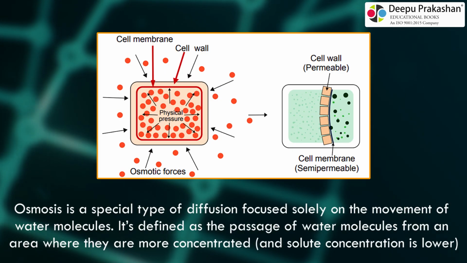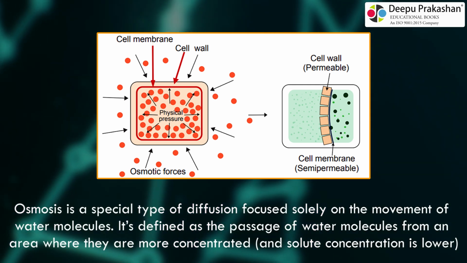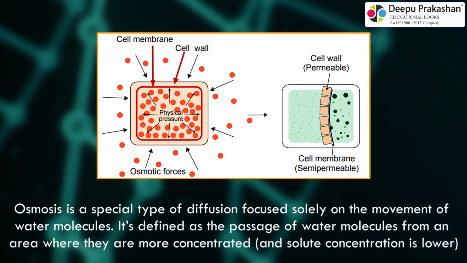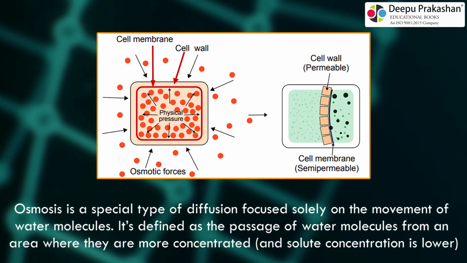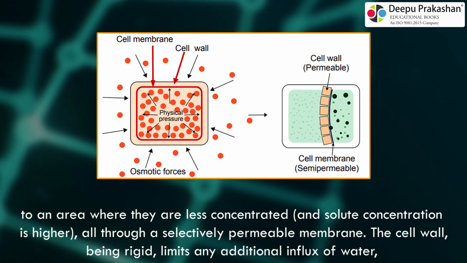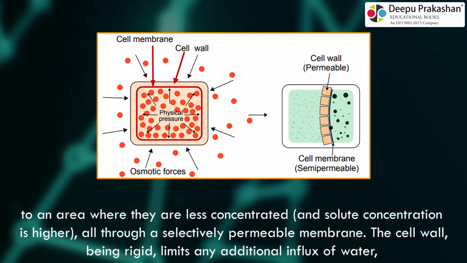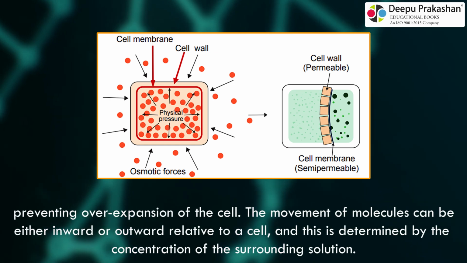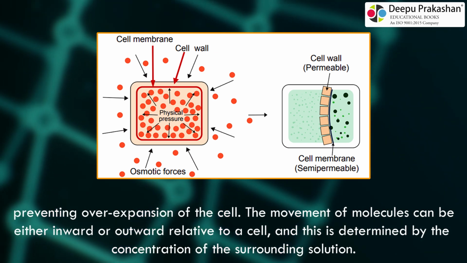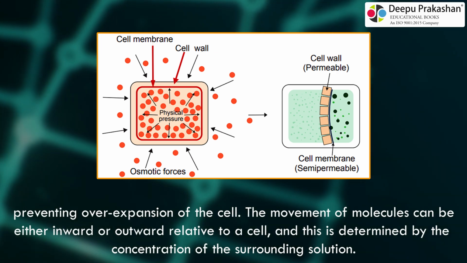Osmosis. Osmosis is a special type of diffusion focused solely on the movement of water molecules. It's defined as the passage of water molecules from an area where they are more concentrated and solute concentration is lower to an area where they are less concentrated and solute concentration is higher, all through a selectively permeable membrane. The cell wall, being rigid, limits any additional influx of water, preventing overexpansion of the cell. The movement of molecules can be either inward or outward relative to a cell, and this is determined by the concentration of the surrounding solution.